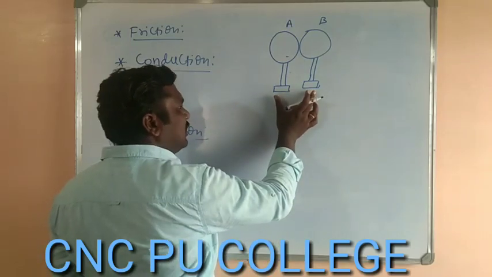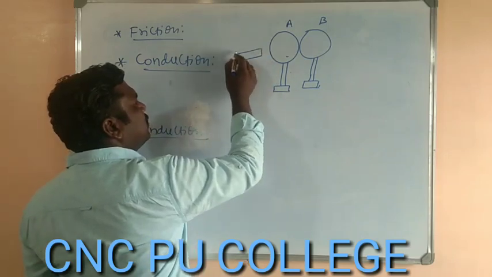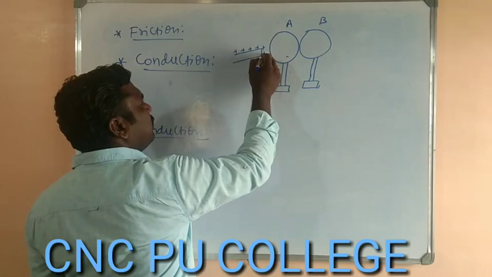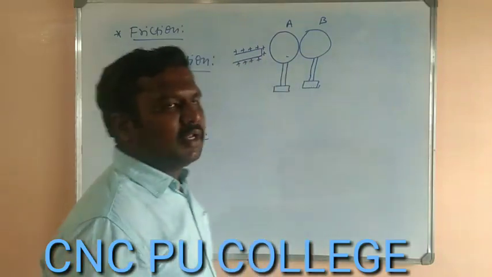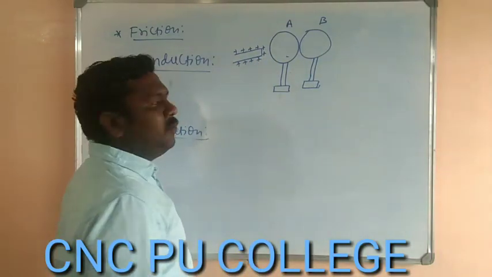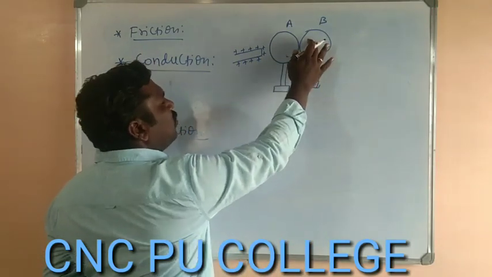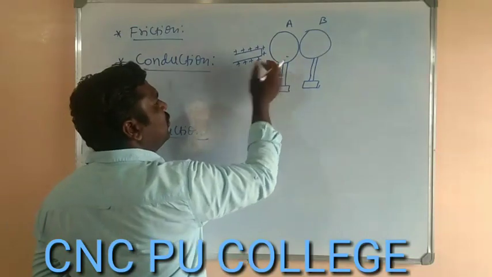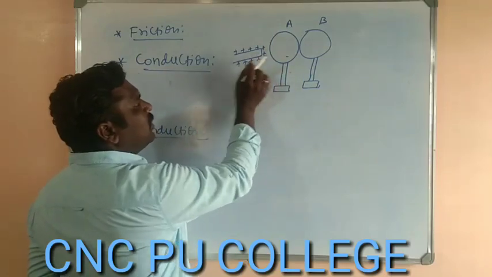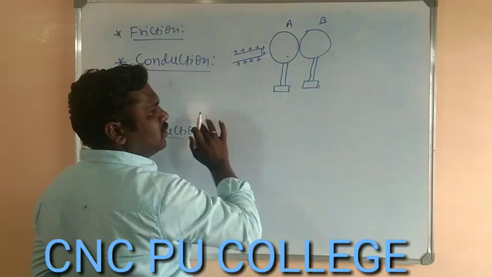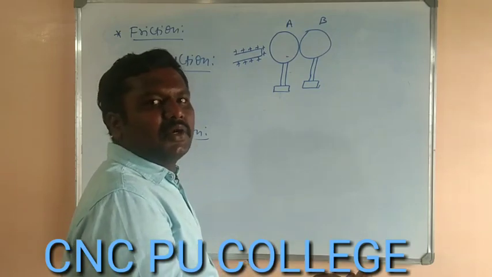For this I am going to bring one charged body near to sphere A. I am bringing the positively charged material near to sphere A. Because of this, the free electrons on both A and B are going to experience some attractive force and they will move near to this charged body. The very important thing here is that there is no physical contact between this positively charged body and the spheres. They have some separation. Even though there is separation, they are experiencing electric force.